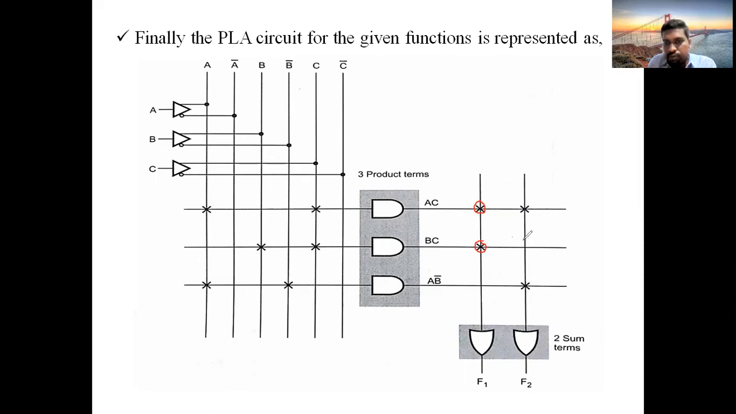Next, what about F2? In F2 we have the same AC, and we don't have BC, so leave it again. AB bar is there, that's why put a programmable connection. Programmable connection means a small cross mark is to be noted. Fixed connection means you should mention a dot. These are all your fixed connections. Why? Because there is no need to change the inputs. That's why they are fixed. But these are all your programmable connections. That means you can reprogram them